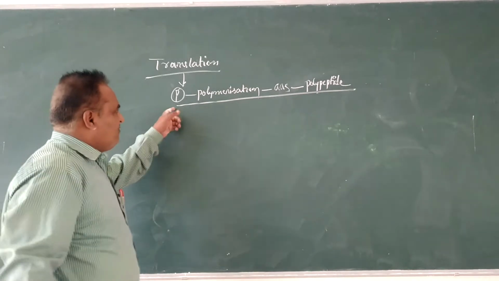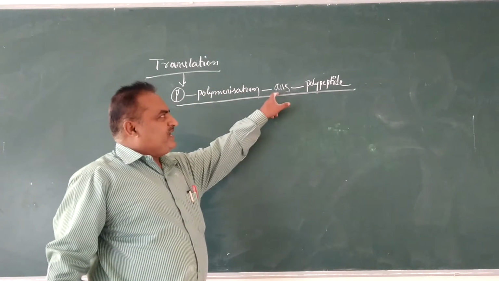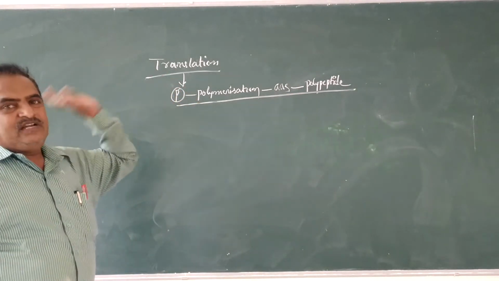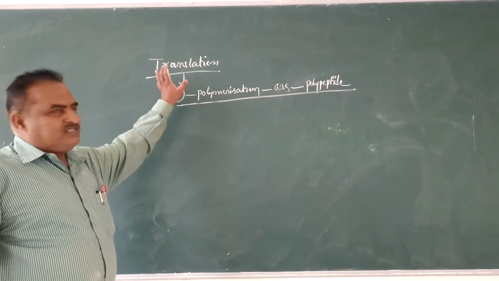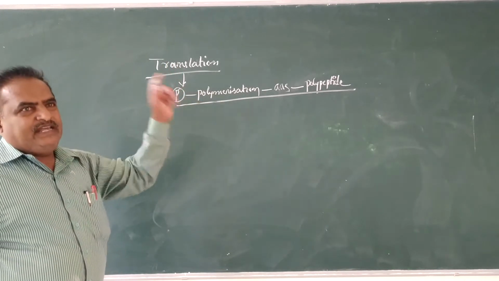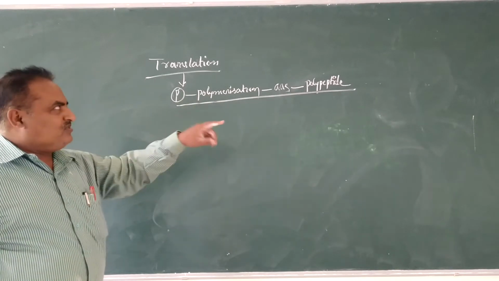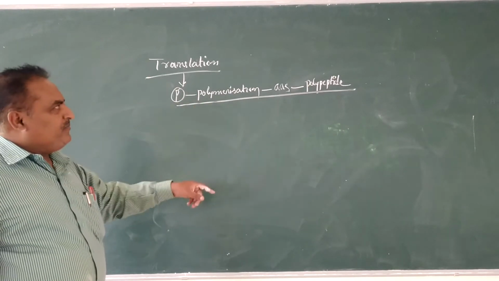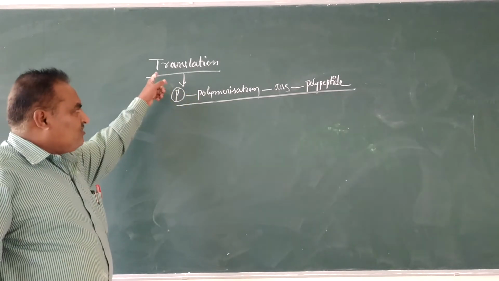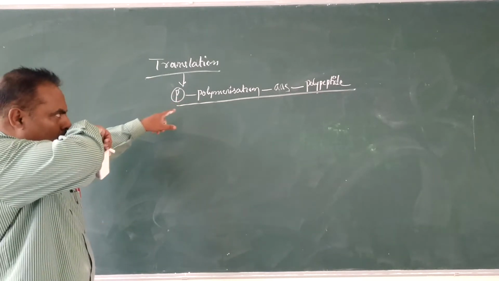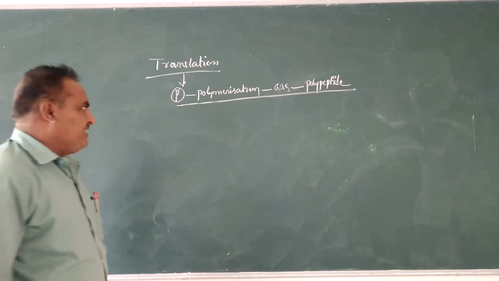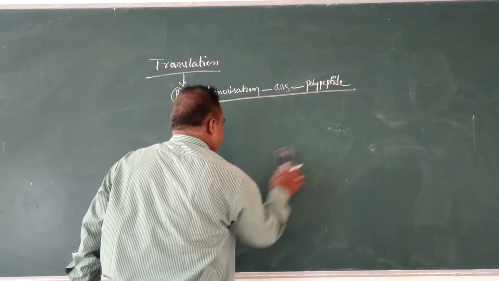The process of polymerization of amino acids to form a polypeptide is called the translation process. In the case of DNA producing RNA, that process is called transcription. RNA producing a polypeptide chain or protein is called translation.